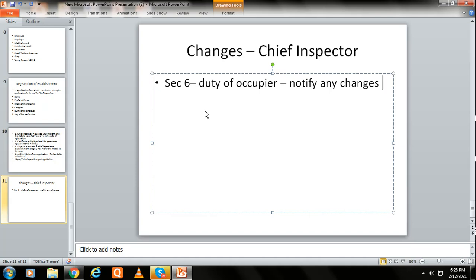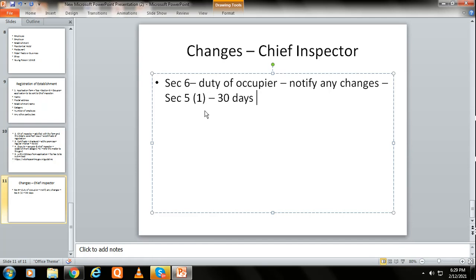The occupier needs to mention any changes made to what was given under subsection 1 of Section 5. According to this, within 30 days, this is the normal clause, any changes have to be notified within 30 days. Fine.